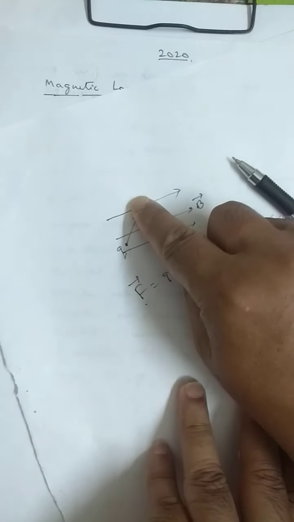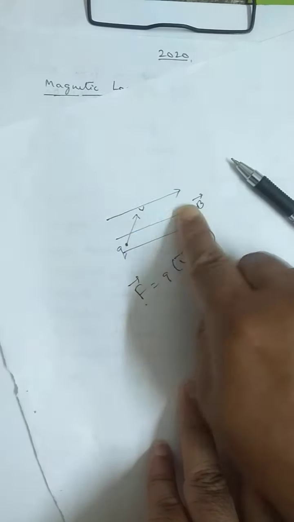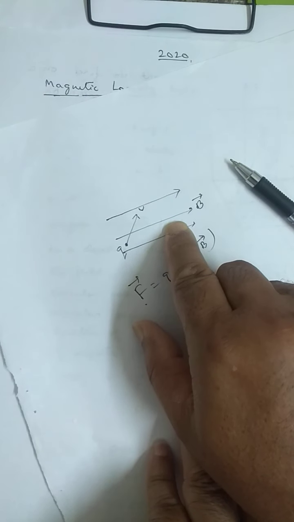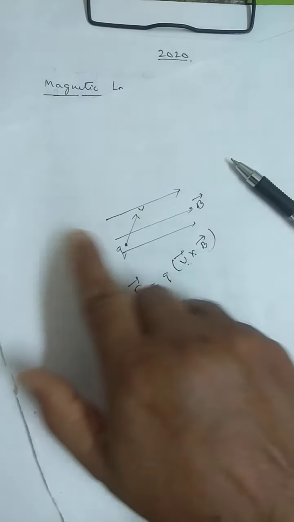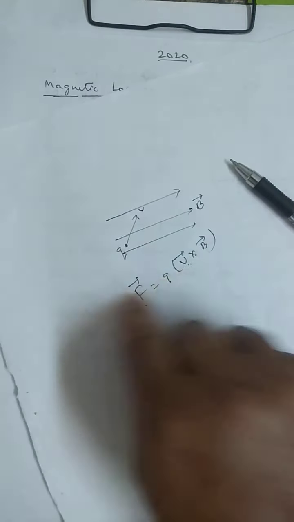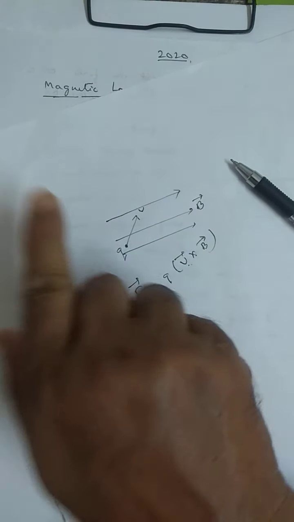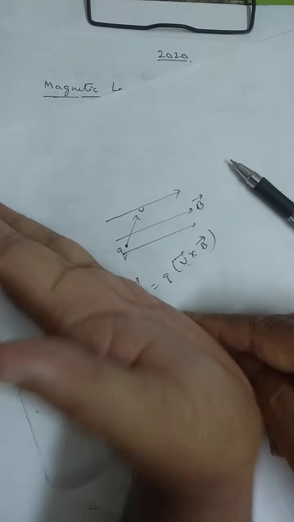When I project the charged particle in this magnetic field, the plane of the paper is the plane where the velocity vector and magnetic field are. So how does the charged particle move? It moves in a circular path like this. It is not moving in the circular path in the plane of the paper. It moves in a circular path like this. Is it clear? It moves in a circular path on this perpendicular plane.